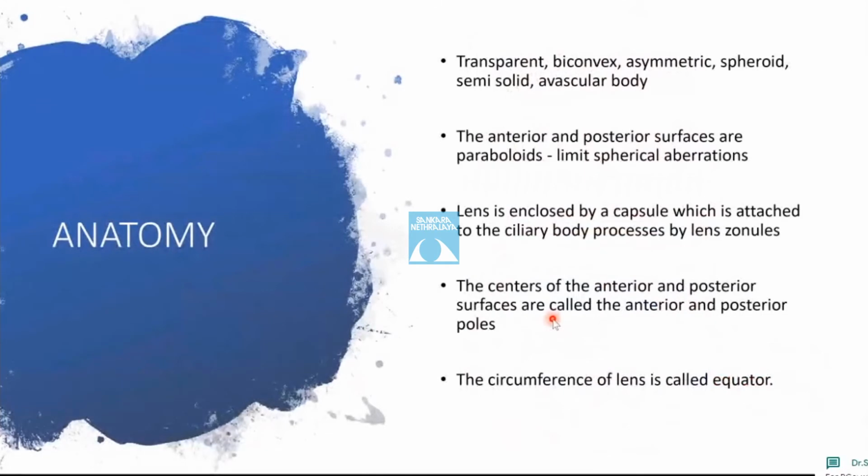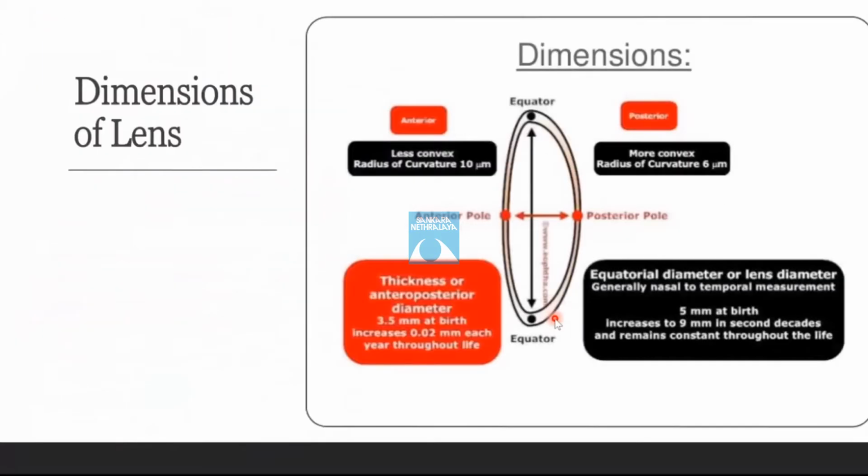Now moving on to the anatomy of the lens. A lens is a transparent biconvex asymmetric spheroid. It's an avascular structure. The anterior and the posterior surfaces are paraboloids that limit spherical aberrations. The lens is enclosed by a capsule which is attached to the ciliary body processes by the lens zonules. The central points of the anterior and posterior surfaces are called the anterior and the posterior pole, while the circumference of the lens is known as the equator.